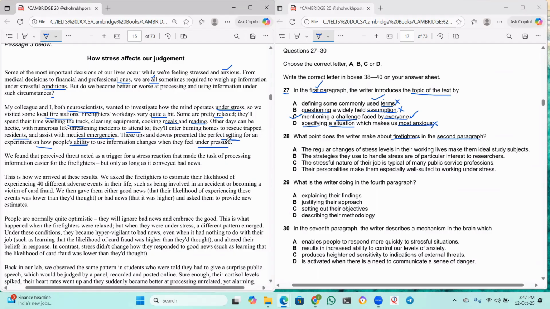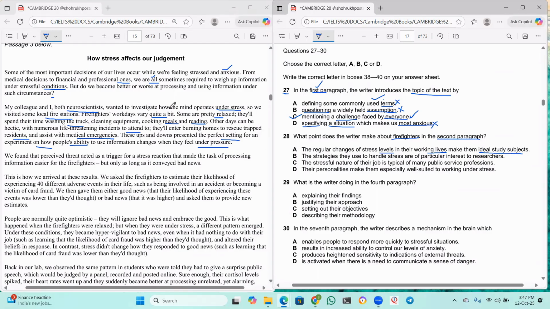Right. So in this, he spoke a lot of things about firefighters, right? Now, let us move to the options now. The regular changes of stress levels in their working lives make them ideal study subjects.